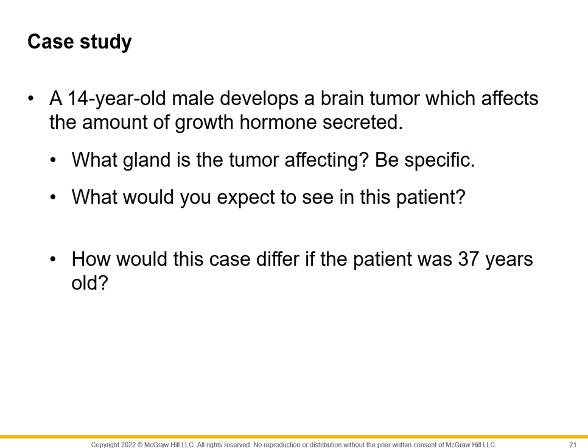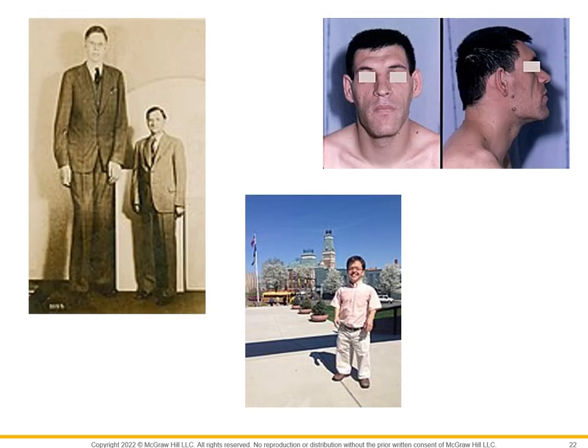So what you may see instead of the bones getting longer is the bones beginning to increase in thickness, right? So you may get some appositional growth. I'll show you some images of the three conditions that we looked at: pituitary gigantism, growth hormone insufficiency, and acromegaly, right? The big one here for our case study is a hyper-secreting tumor secreting growth hormone in a child or adolescent. You'd end up with an increase in stature, in terms of height, so you become very, very tall.